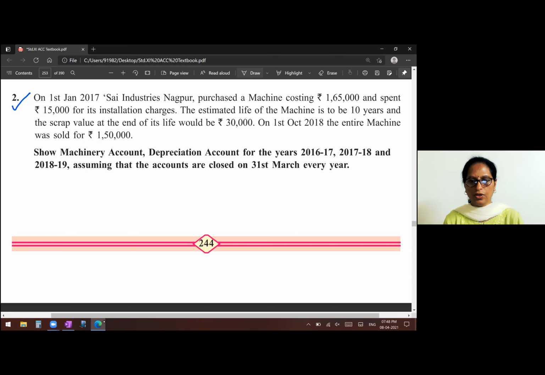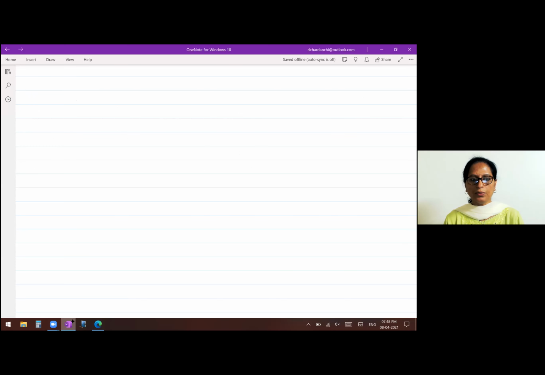31st March every year. So now in this problem, the rate of depreciation is not given. They have given us the cost, they have given estimated life and scrap value. So when they give you these things, you have to find out depreciation by using the formula. So before we start with preparing the accounts, we will find out the depreciation.